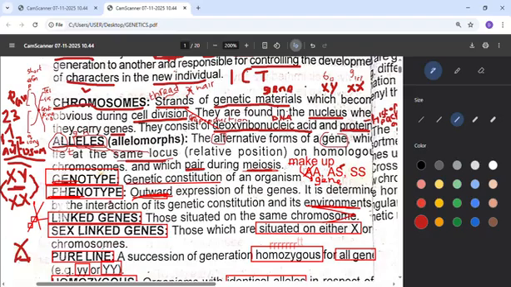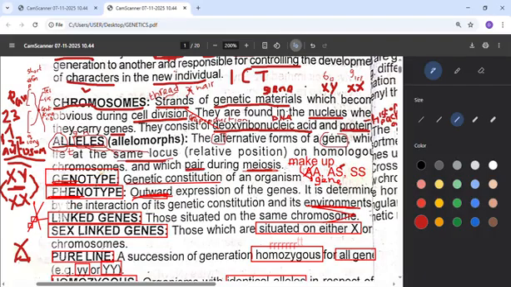Then another one is phenotype, from the word physical, PH, physical. The physical expression of genotype is phenotype, meaning that the genotype that someone has can be expressed through phenotype. For example, if the genotype is SS, phenotypically it will manifest in the appearance, in sickness and the likes.